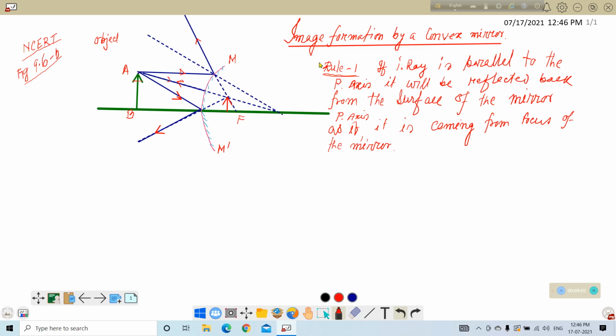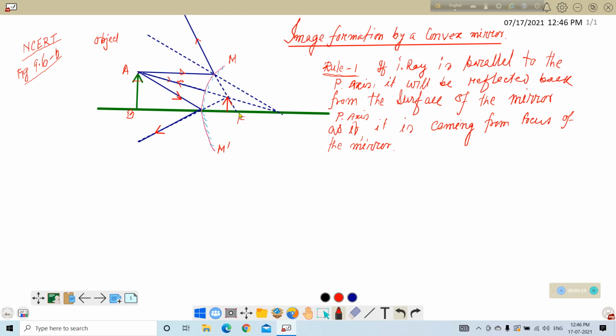This rule has been written in very lucid language. If the incident ray, I ray, is parallel to the principal axis, P axis, it will be reflected back from the surface of the mirror. Which mirror? This is a convex mirror, as if it is coming from the focus of the mirror.